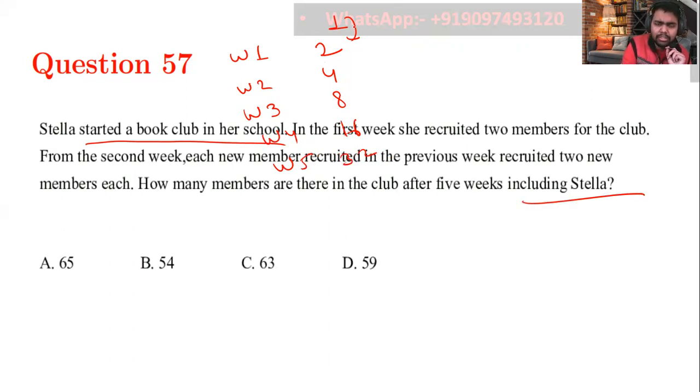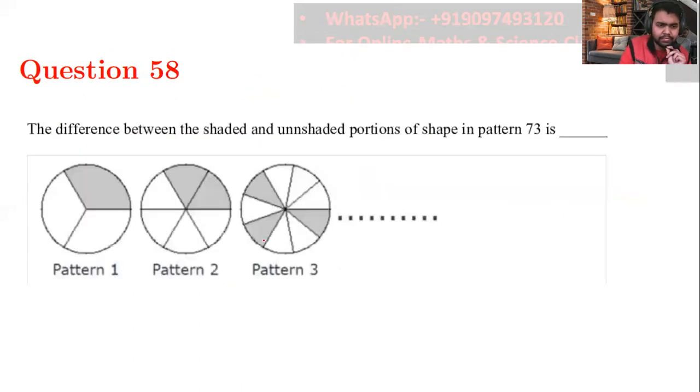You just have to add all, including Stella. Add all, so ones places first. 1 and 2 is 3, and 4 is equal to 7. 7 and 8 is 15. 15 and 6 is 21. 21 and 2 is 23. So we have here 23 and we have 2 carry. And here we have the tens plus 1 and 3. That means 4 and 2, 6. So this is my correct answer.